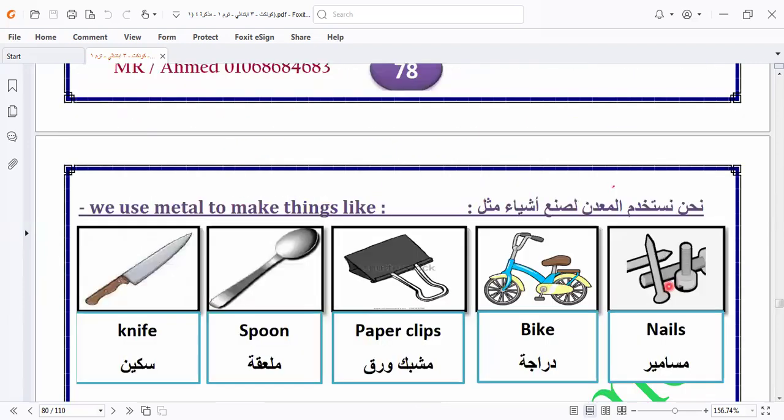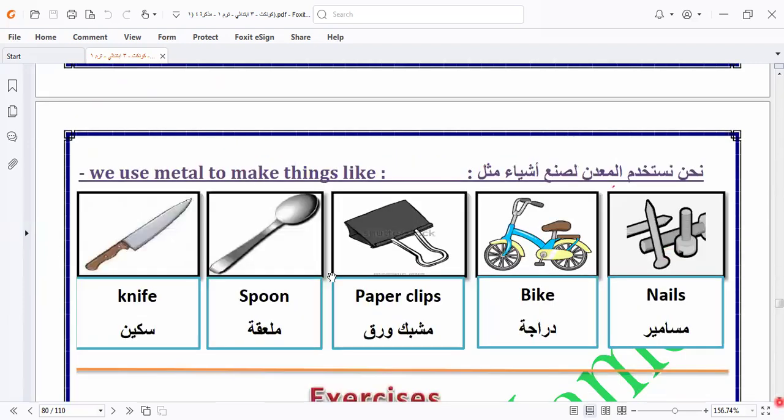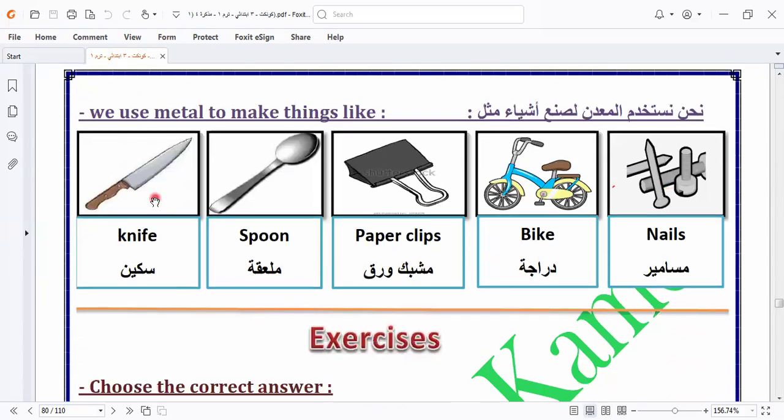Let's answer the question below this lesson. Here we have: we use metal to make things like. Here we have to talk about it. I think this lesson is related to science, connected with science.